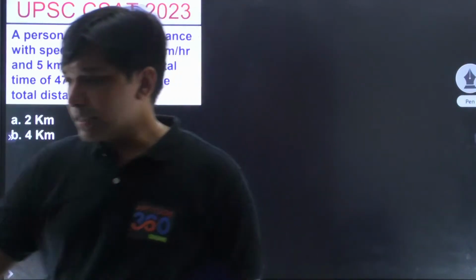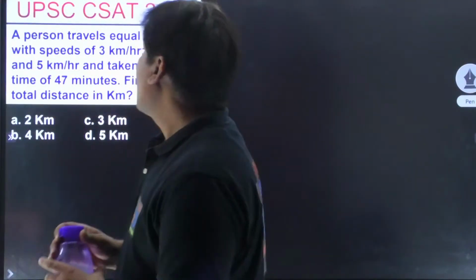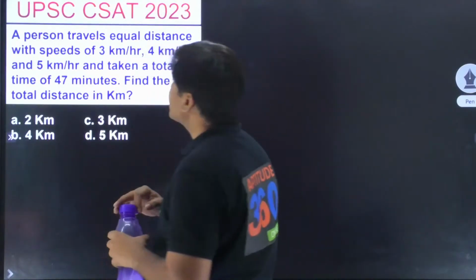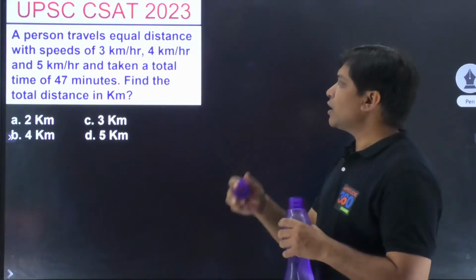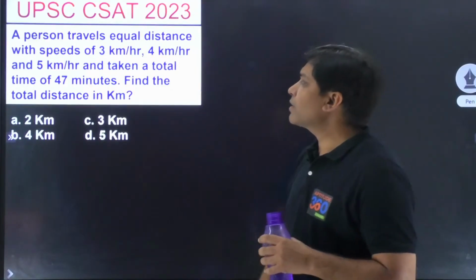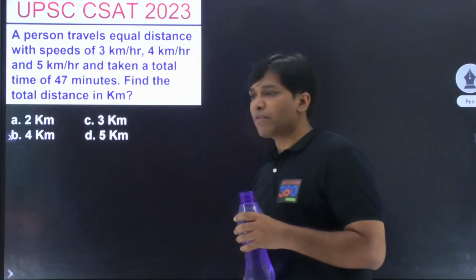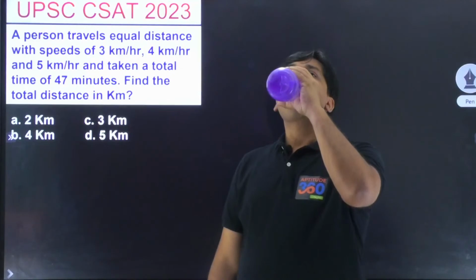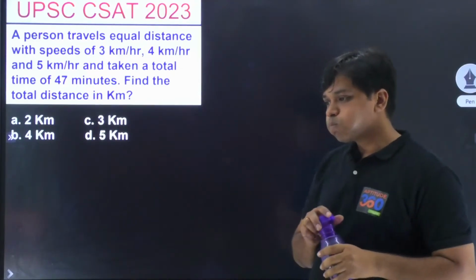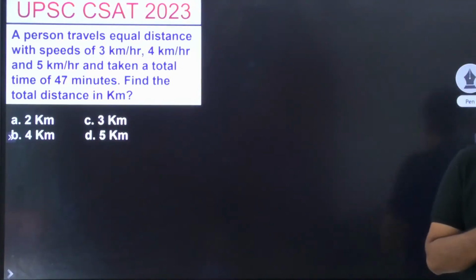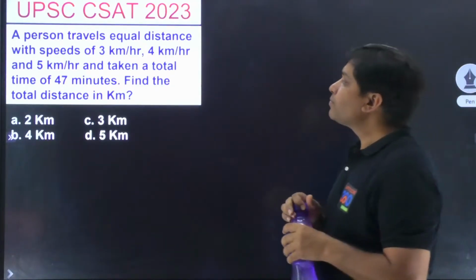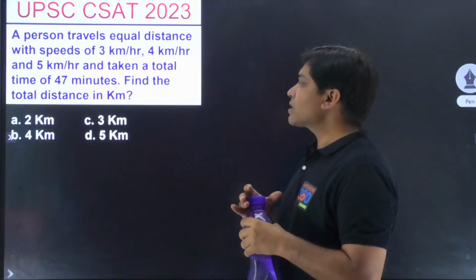It says that a person travels equal distances with speeds of 3 kilometers per hour, 4 kilometers per hour, and 5 kilometers per hour, and taken a total of 47 minutes, right? Find the total distance in kilometers.